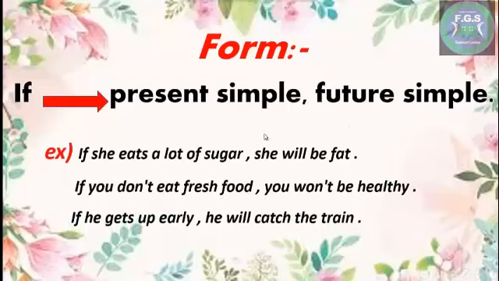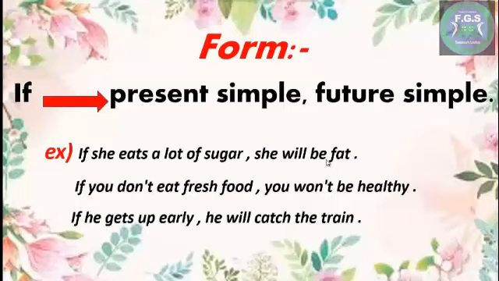For example, if she eats a lot of sugar, she will be fat. Here I talk about something that might happen in the future.